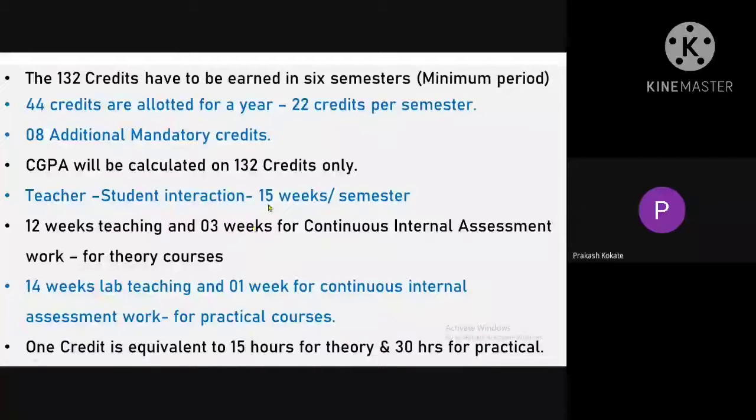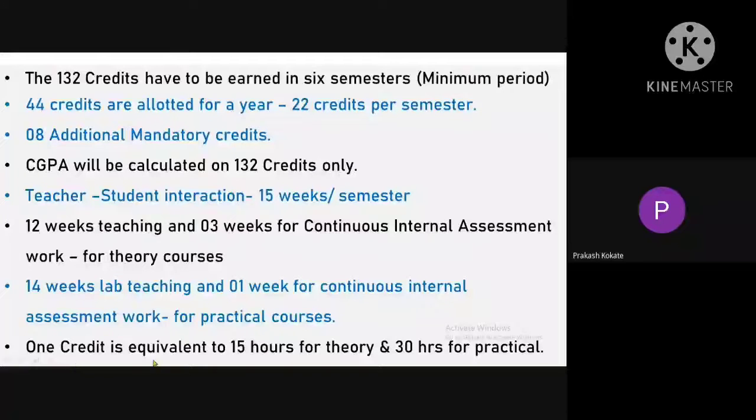As far as practical is considered, only 1 week is there in which he or she has to give internal examination for practical. For example, oral test, identification test, different minor experiments, completion of project work, completion of journals, completion of field visit record. All that work has to be done by the student within the last 1 week during practical courses.